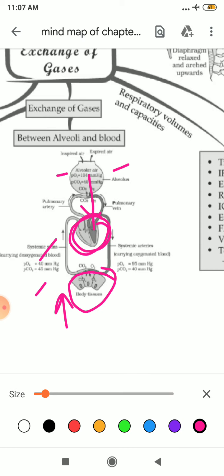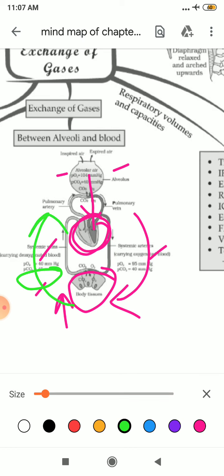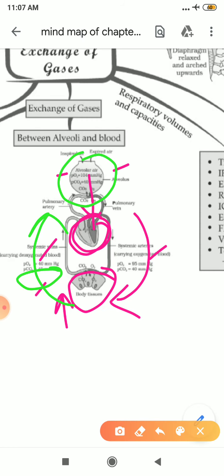Here, see, the partial pressure of oxygen is 95, so it is moving from the heart to your body tissues. Whereas in your body tissues the partial pressure of carbon dioxide is 45, so it is moving from here to your heart, and then from the heart to the alveoli. Clear?